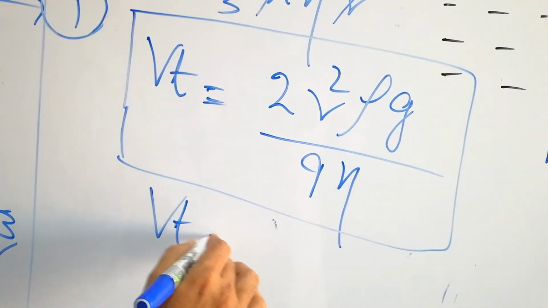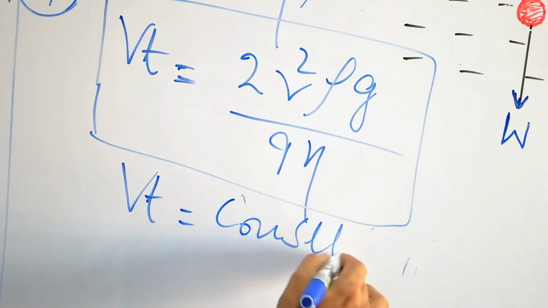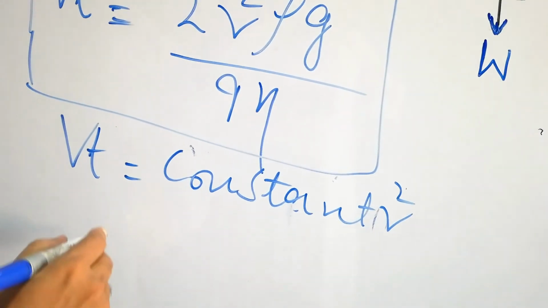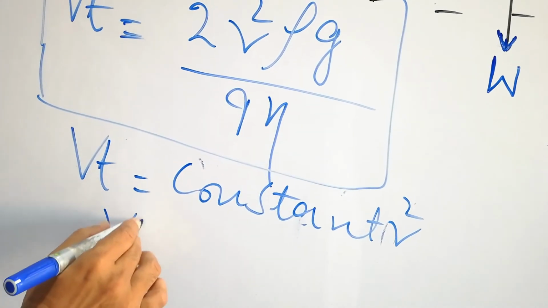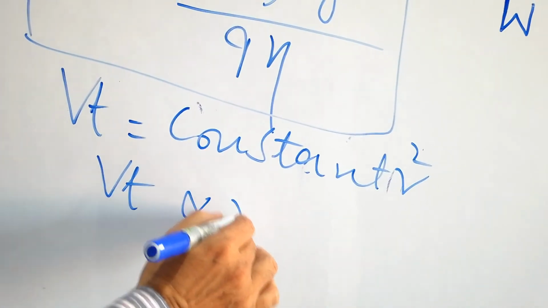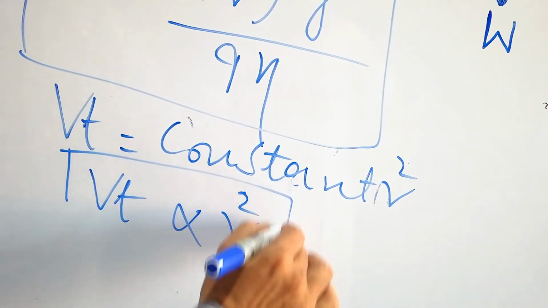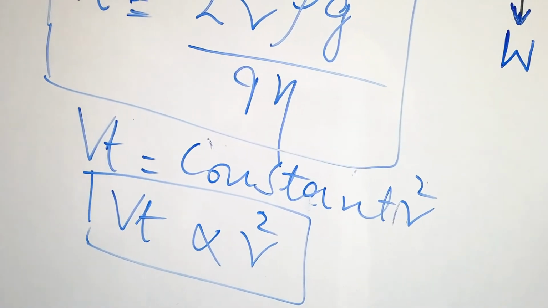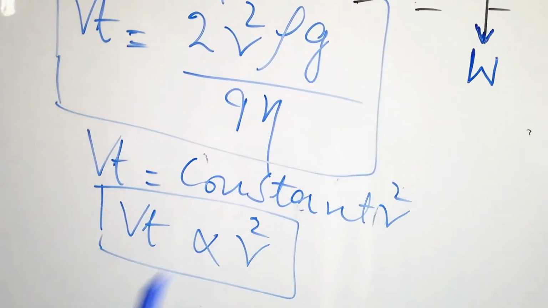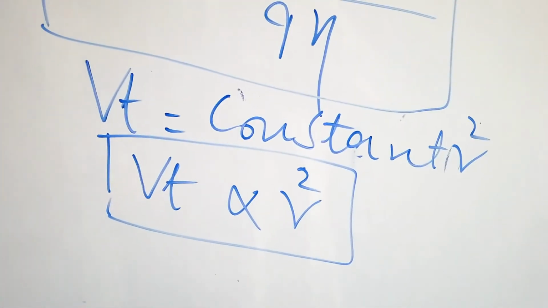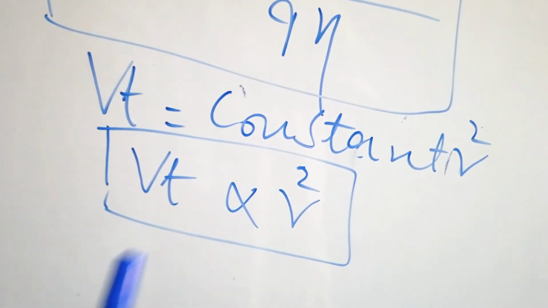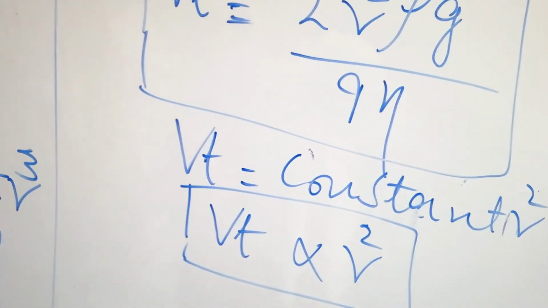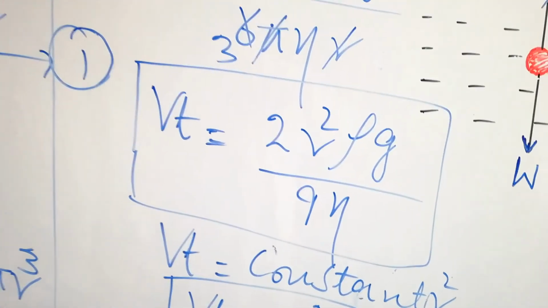So Vt is equal to constant into r square. So the equality sign you can remove, you can replace it by proportionality constant. So Vt is proportional to r square. What does it show? It shows that if the radius of the droplet becomes 2 times, then the terminal velocity becomes 4 times. Vt is proportional to r square. If radius becomes 2 times, the terminal velocity changes to 4 times. So friends, that's about the terminal velocity.